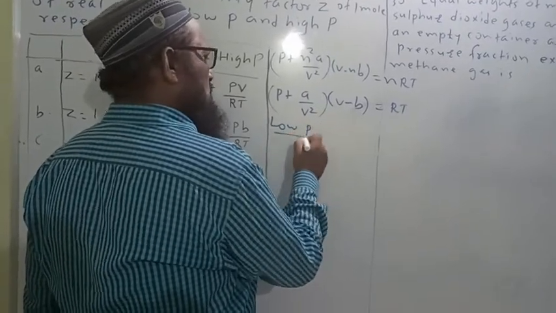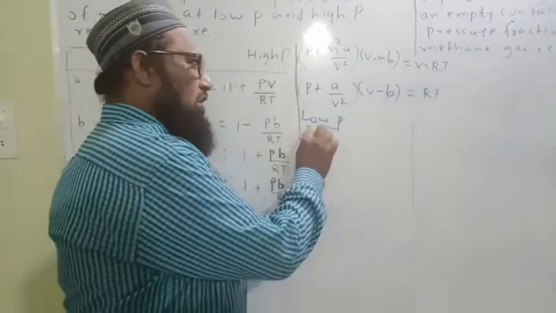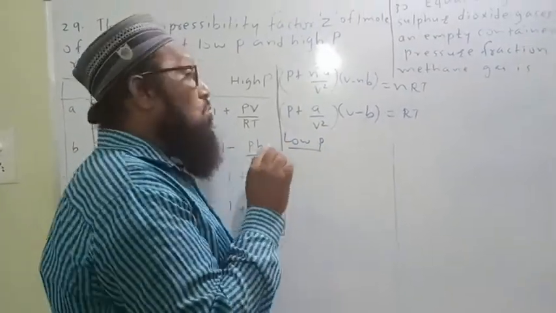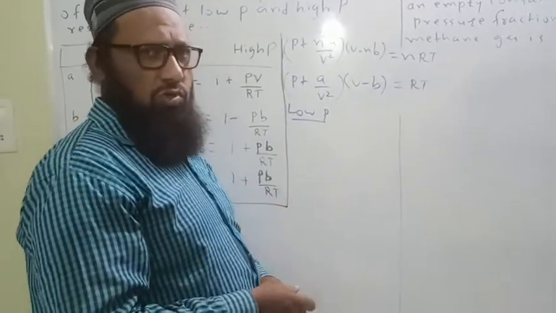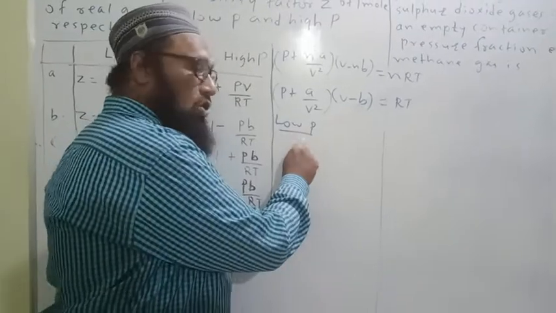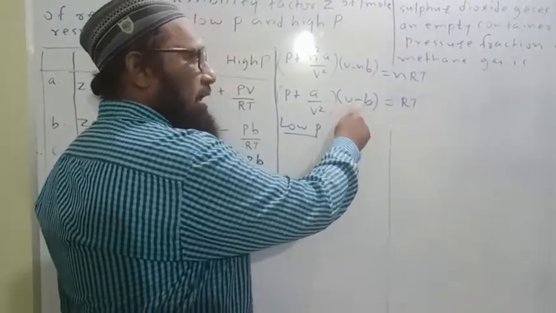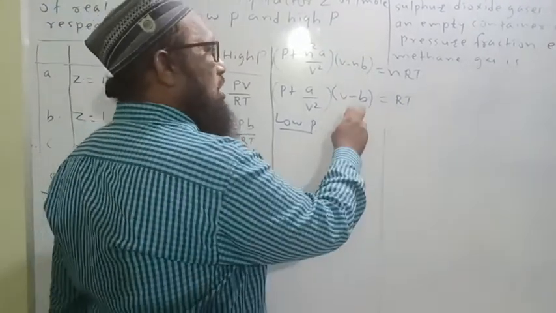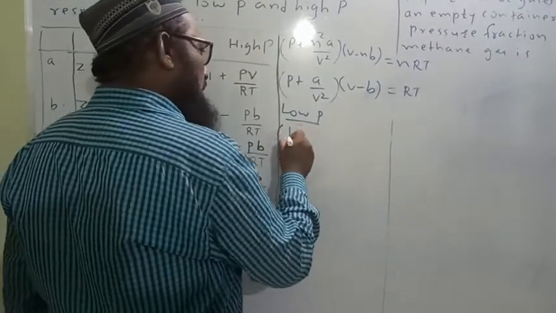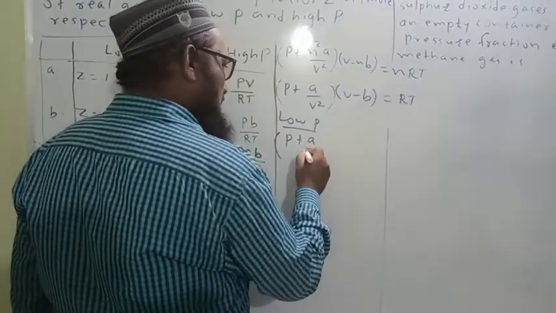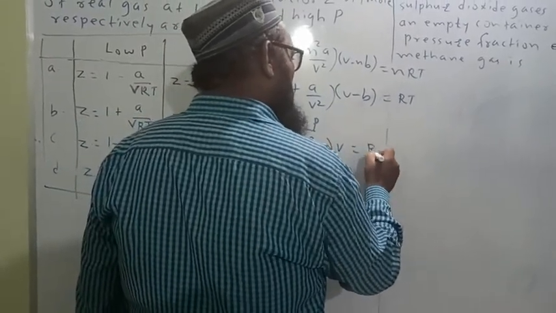If pressure is low, remember, volume is very high, since pressure and volume are inversely proportional. V is far greater than b, therefore the term b is neglected. Then what we will get? P plus a upon V square into V is equal to RT.